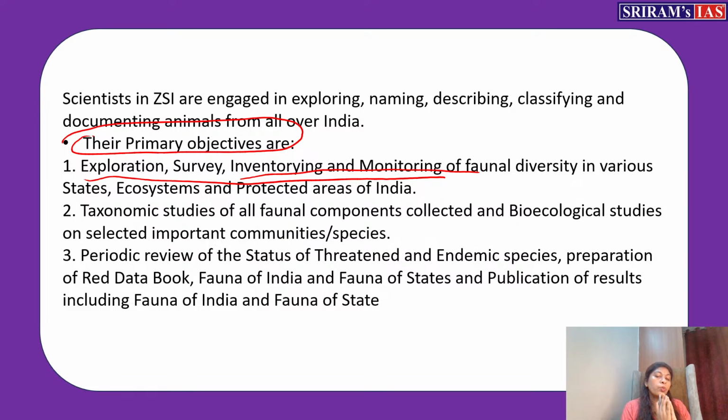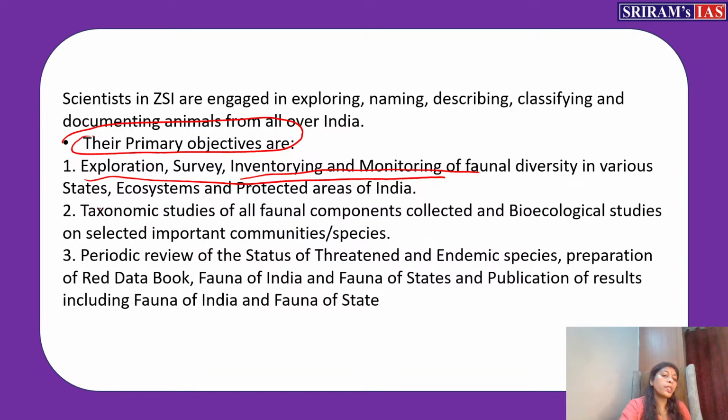They are the ones who will go and explore. They will find what different types of animals are present and what kinds of biodiversity are discovered in particular areas. They will conduct surveys, maintain an inventory, and also monitor everything. This is the primary function of ZSI.